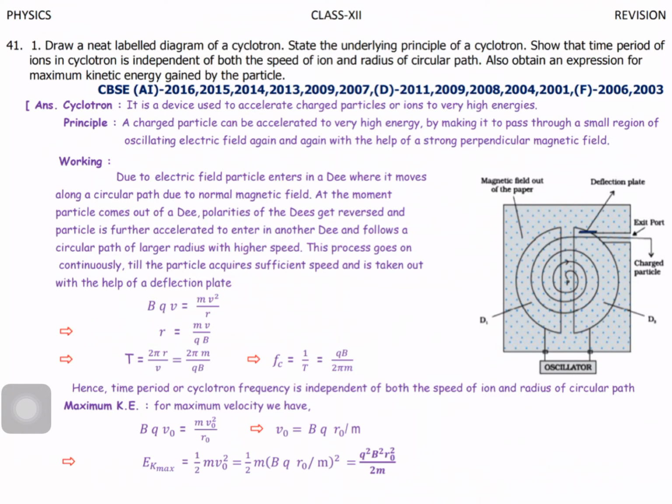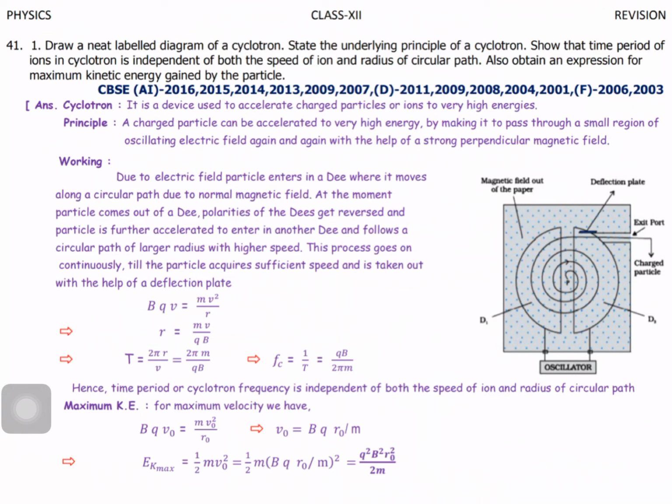See, in one question they are asking 4 subdivisions. One is draw the diagram, second one principle, third one derive the expression for the period of cyclotron, next one obtain expression for the maximum kinetic energy. So these are the questions asked in a single question. Sometimes they will ask in 1 mark question or 2 mark question. So anyway, you can see the diagram first. I hope you are all familiar with the diagram.